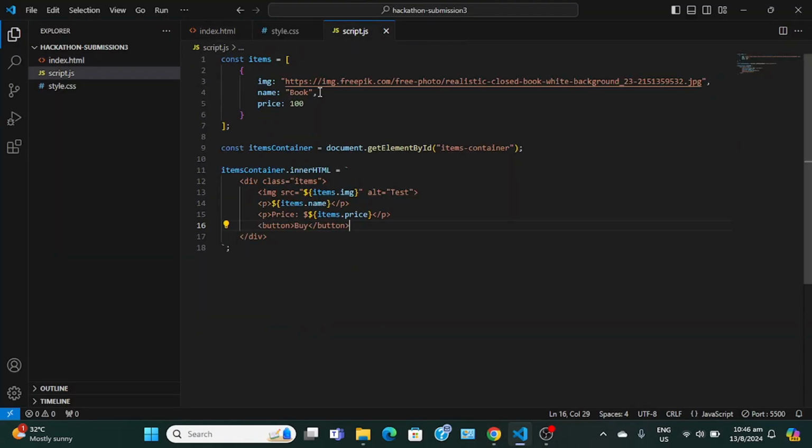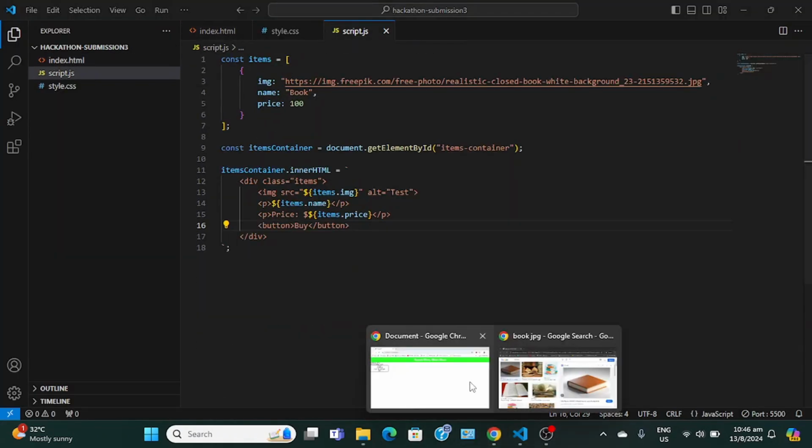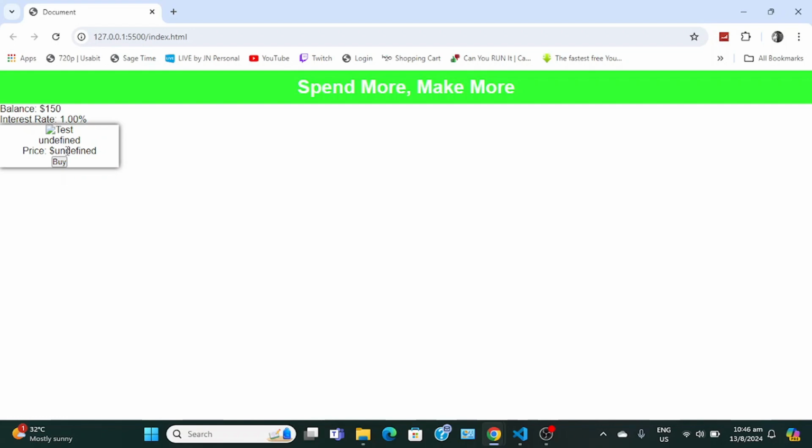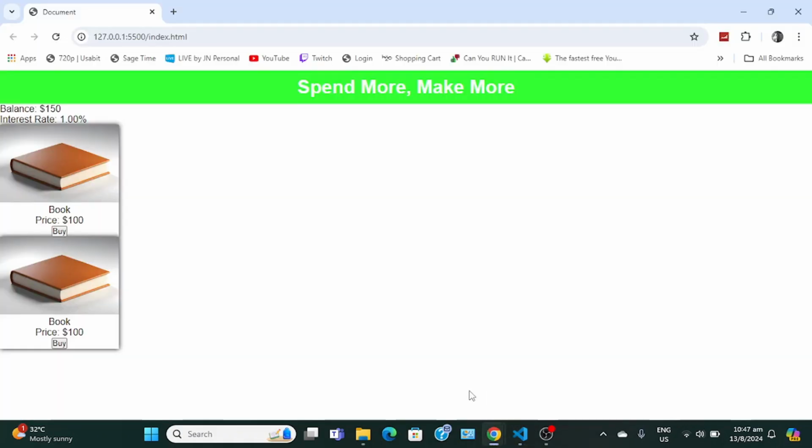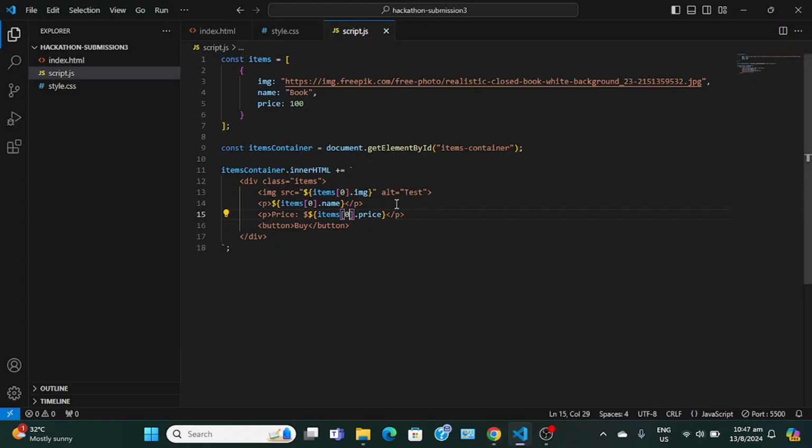It says undefined though for some reason. Anytime I record, something always happens. Oh, it's because that's index 0. So yeah, this will be a 40. Oh, that's why. Alright. Yeah, now it works.